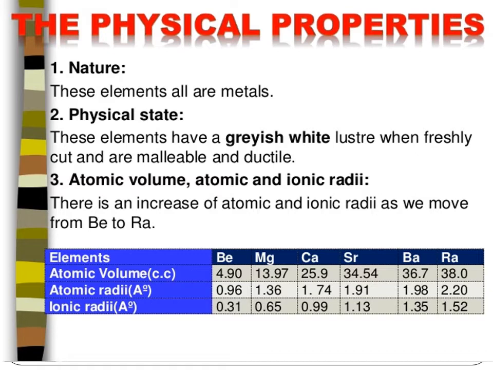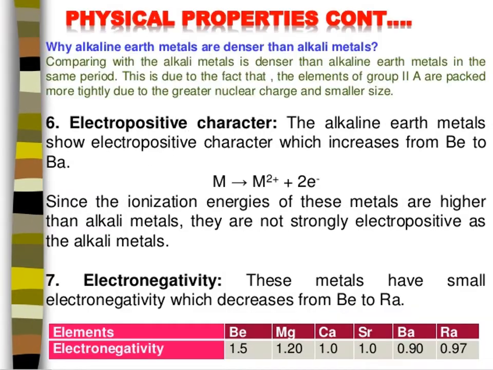And for atomic radii, beryllium is 0.96 up to 2.20 for radium. So it is also increasing. Atomic volume, atomic radii, ionic radii, everything is increasing. Do you understand? These are the physical properties. Next, why are these alkaline earth metals denser than alkali metals? I told that alkaline earth metals are less reactive than alkali metals, but they are denser than alkali metals. Why? Let's see.